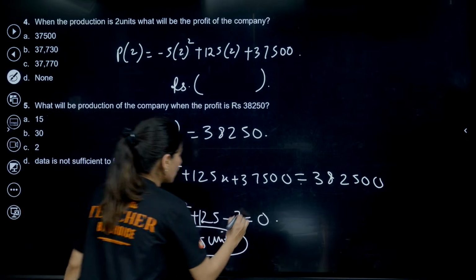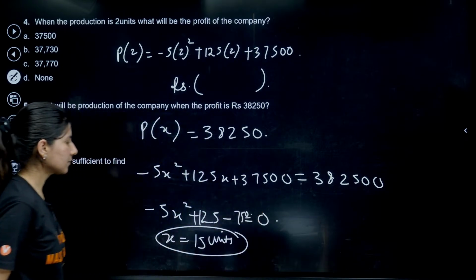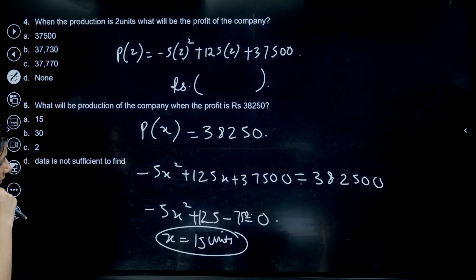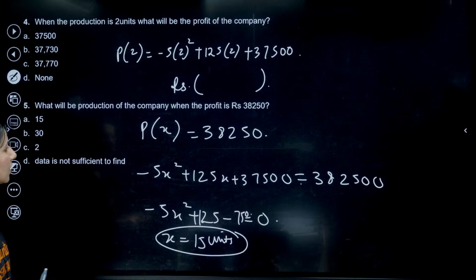Yeah, so 750. Sorry, 750. Whatever comes, you just solve it.